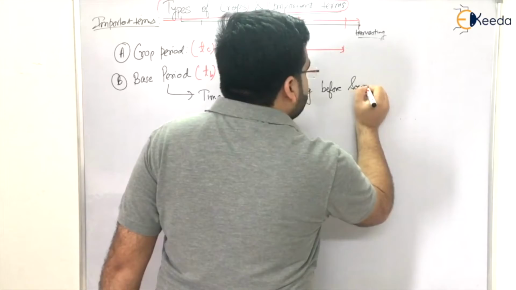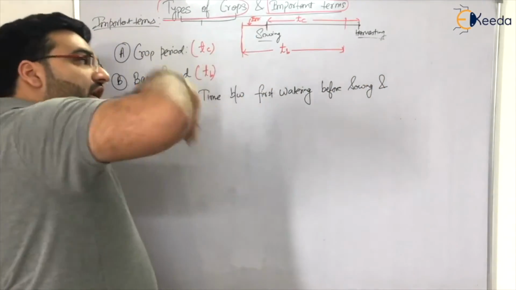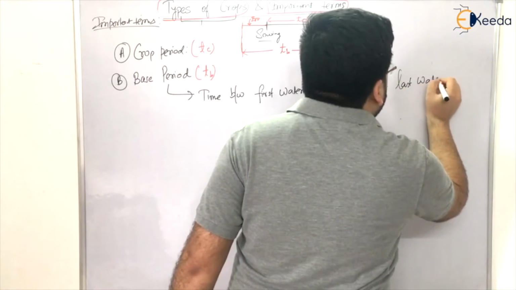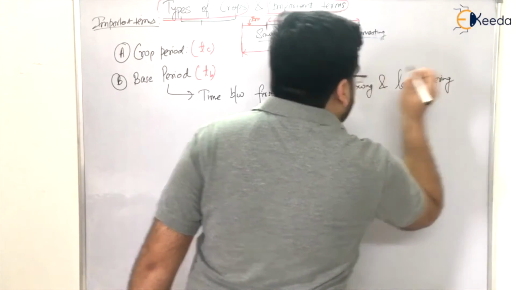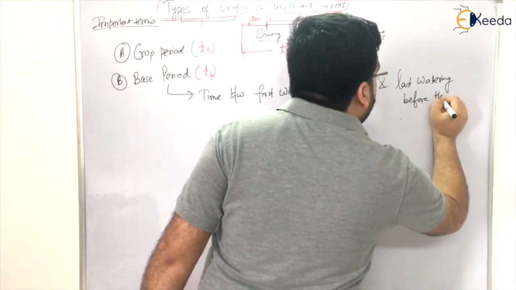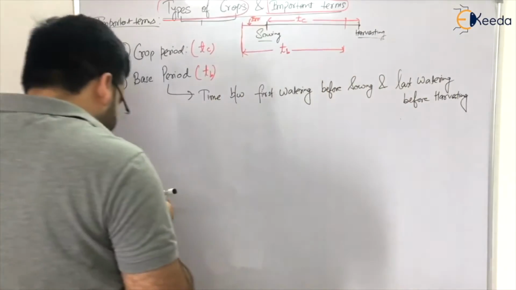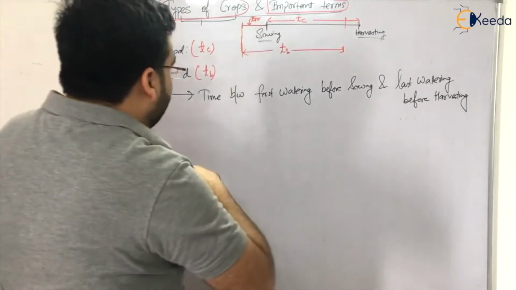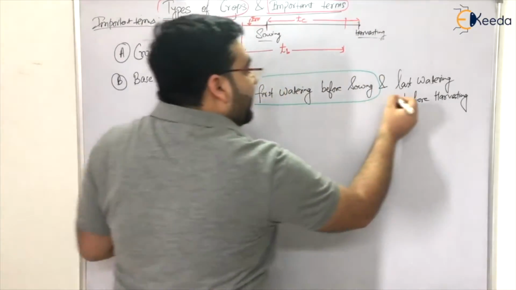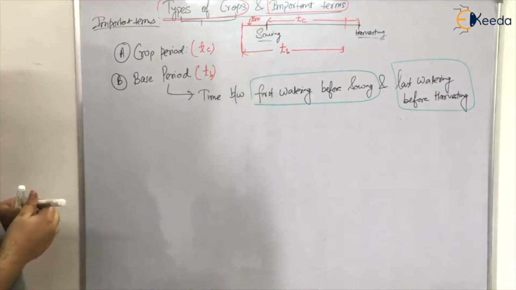The period between the first watering before sowing and the last watering before harvesting is known as the base period. This is important: first watering before sowing and last watering before harvesting. Okay, so this is known as the base period.